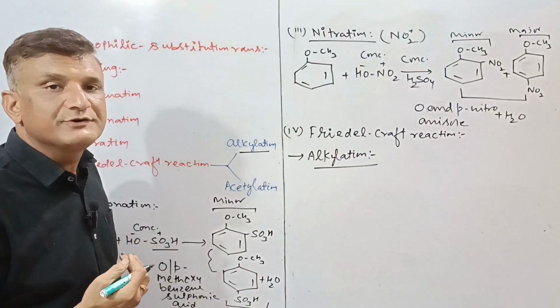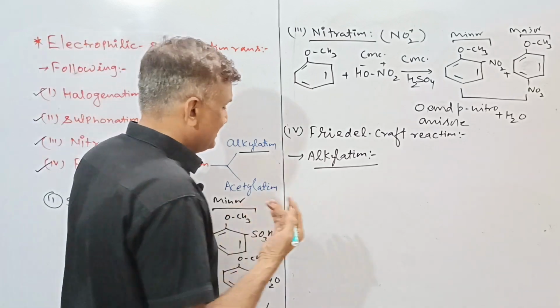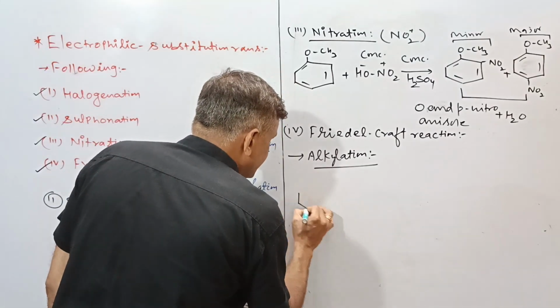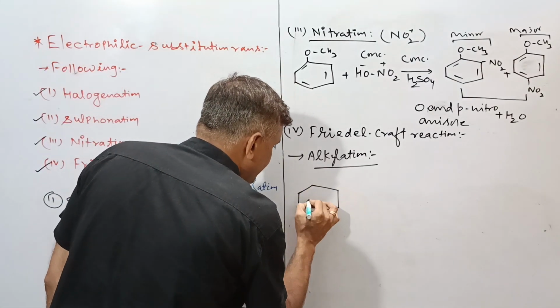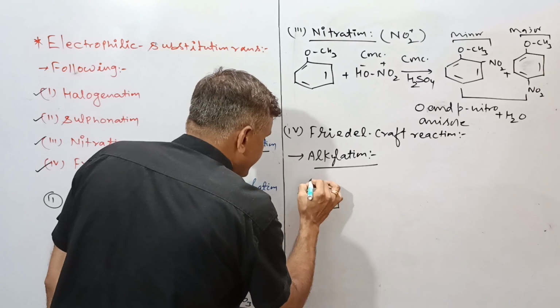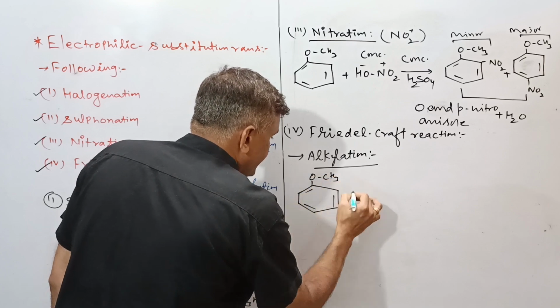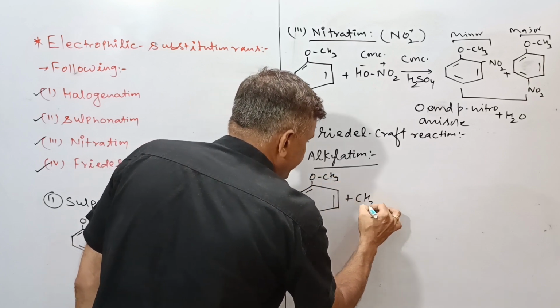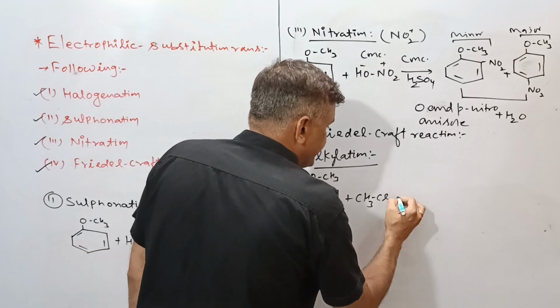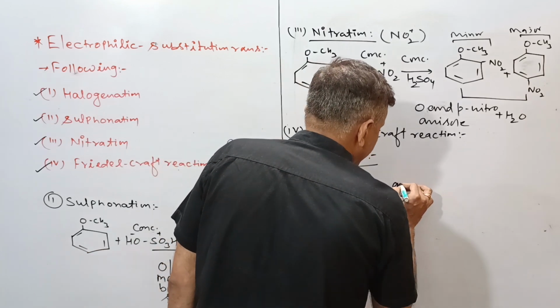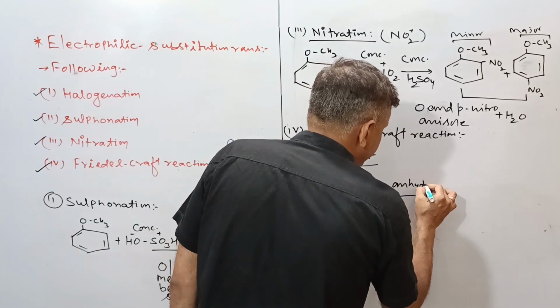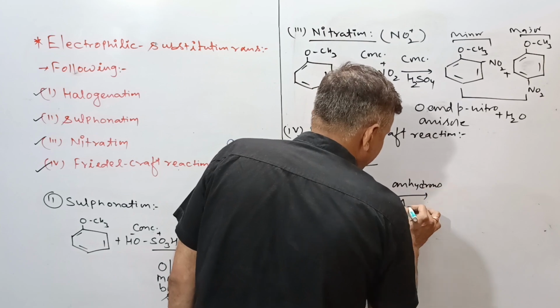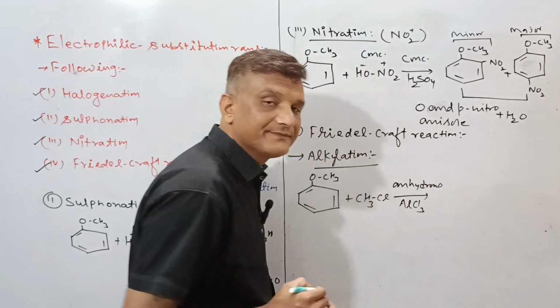For this again we use a Lewis acid. So this is suppose anisole, this is the methyl chloride. For this we can take anhydrous AlCl3 as a Lewis acid.